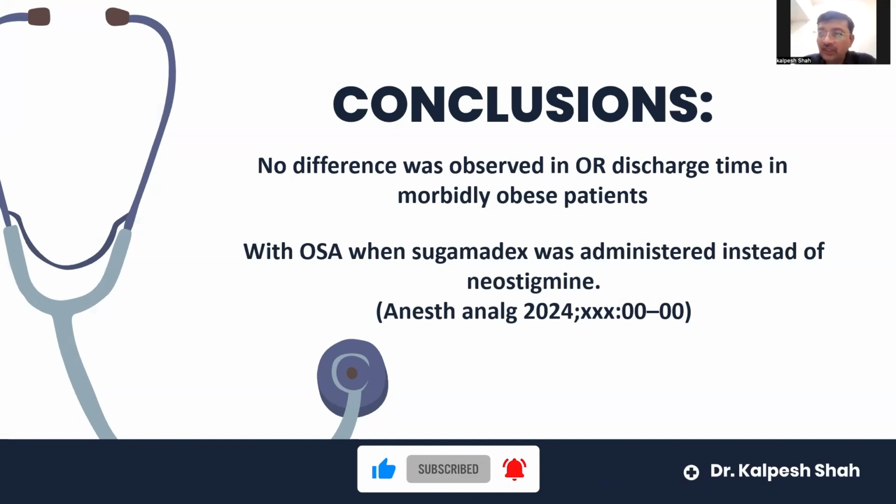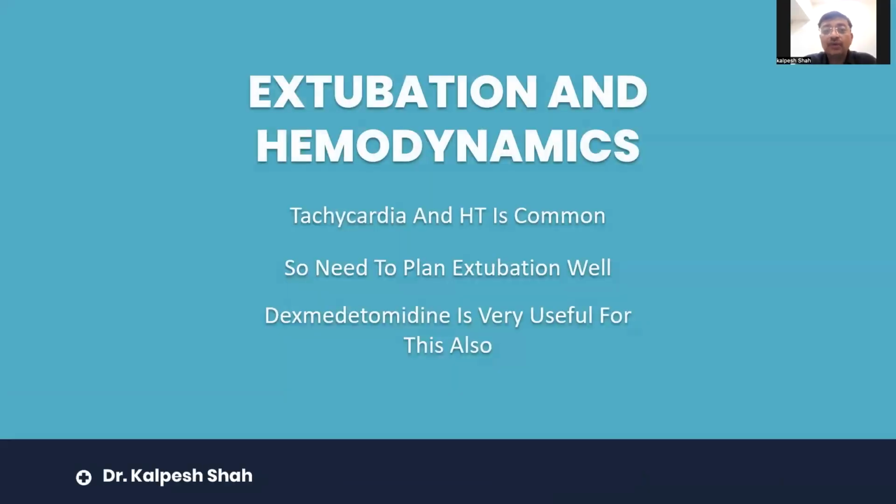But the downside is that the patient comes out very rapidly. So when they come out, there is a possibility that they will cough on your tube, and that is the time when there is a possibility of bleeding from the surgical site. So somebody has to learn sugammadex again. Like neostigmine, we are learning sugammadex use in this kind of patient with oral surgeries. Now, extubation and hemodynamics.